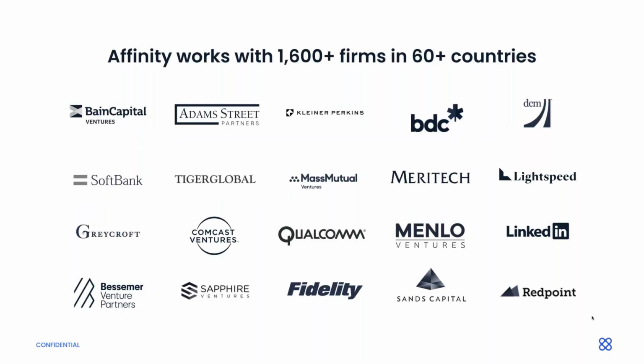And a little bit about Affinity as a company. We work with 1,600 plus firms across 60 plus countries, and these firms trust us to manage their deal flow, to capture and manage their relationships. So we work with customers like Bain Capital Ventures, Kleiner Perkins, Mass Mutual Ventures. All of them are in Affinity every single day, managing their tools and managing their pipeline.